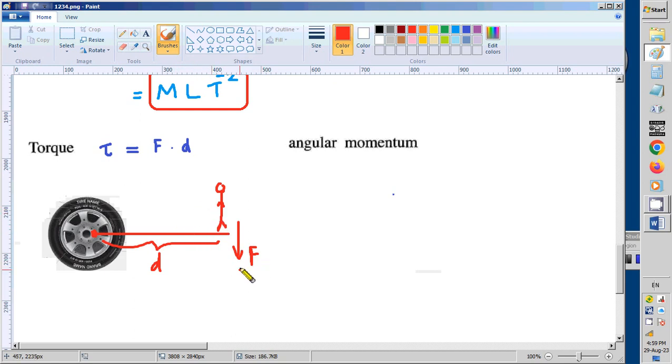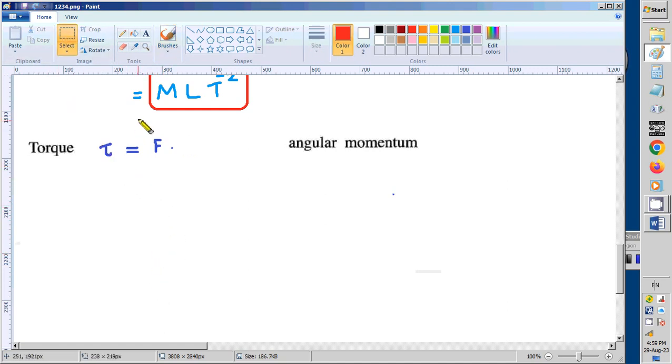As much as we increase this distance, it will be easier to loosen this bolt and nut. So this one is torque. What we give is a torque. Torque means a force and a distance. When we multiply these, we get the value. So that is what torque is. Force times d is what we call torque.